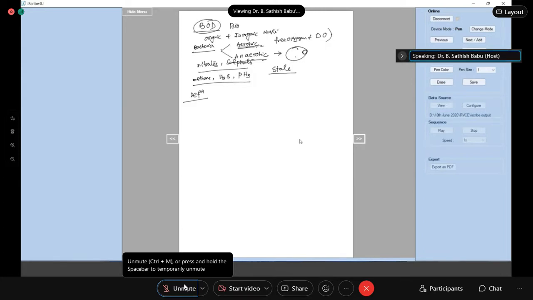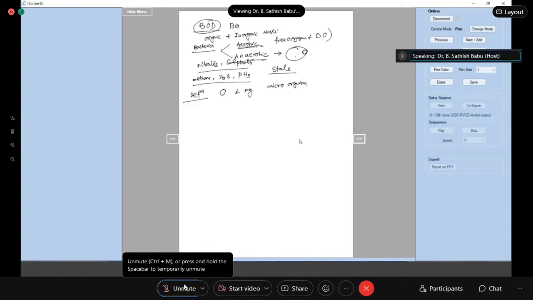I'll repeat it again. Understand very clearly. It is the amount of oxygen in milligrams required by the microorganisms to oxidize biologically oxidizable impurities, not water, present where? In the whole world or in the river?